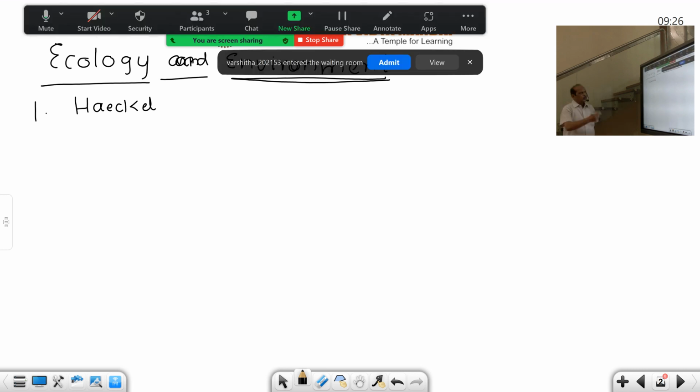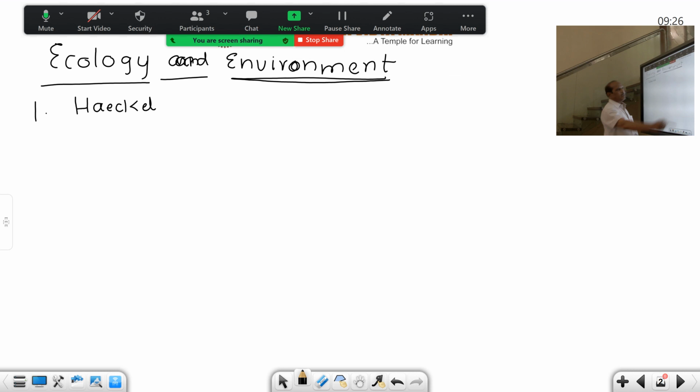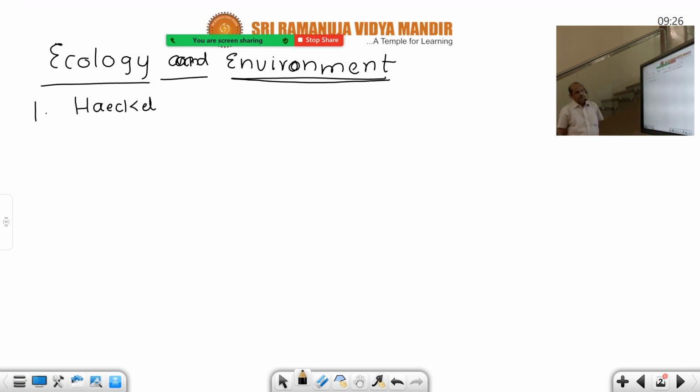There are so many contributions for Haeckel. Not only the term ecology, the cladogram, branching diagram, was also given by Haeckel, and the term coelom was also coined by Haeckel.